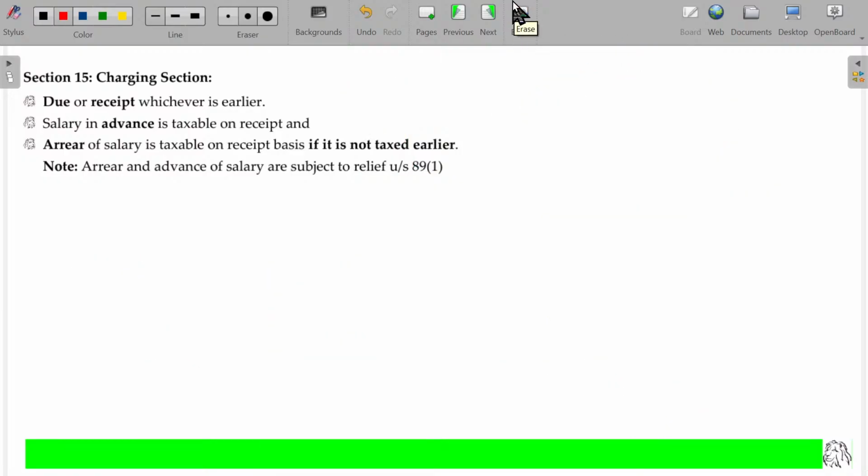Section 15 is all about the charging section. Three predominant points are there. One is due or receipt, whichever is earlier, for the normal income. If you are receiving the income in advance, it is usually taxable at the time of receipt itself. And in case of arrear, it is taxable on receipt basis if it was not taxed earlier. If it is already taxed earlier, no need to pay tax at the time of receipt. But in these two cases, advance and arrear, they can enjoy the relief under section 89 class 1.